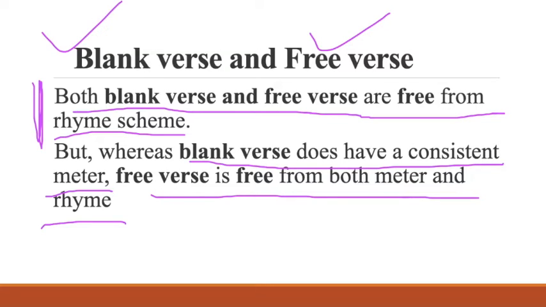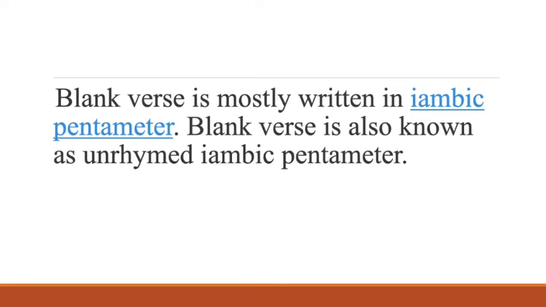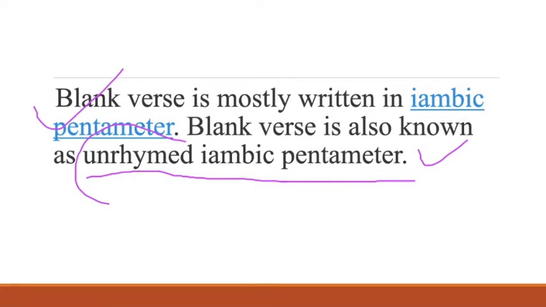So how will you explain it? Blank verse, in the next slide you will find out, is mostly written in iambic pentameter, or you can say that an unrhymed iambic pentameter line is known as blank verse. One meter is used in blank verse, and that meter is iambic pentameter, but this is unrhymed, meaning no rhyme pattern is used there.